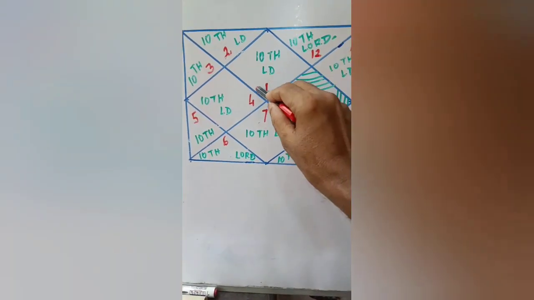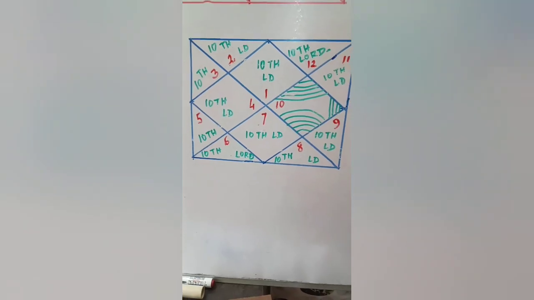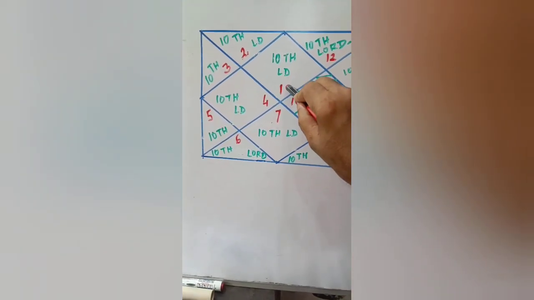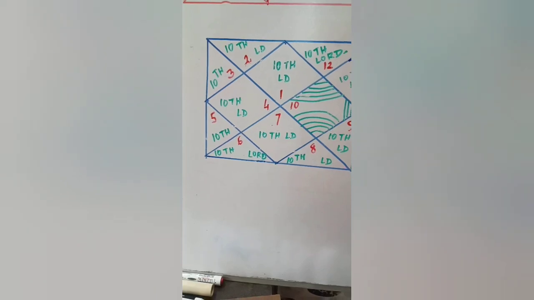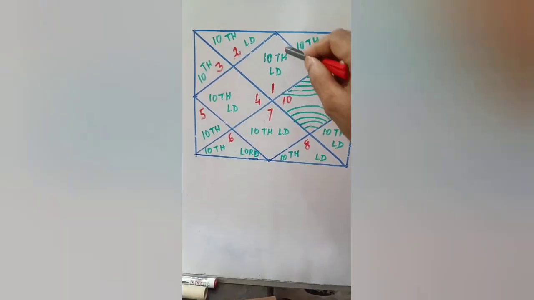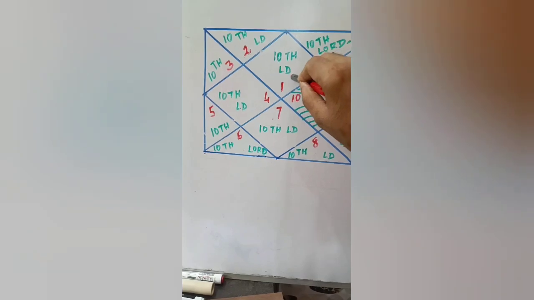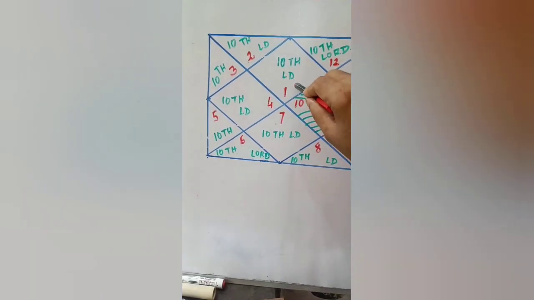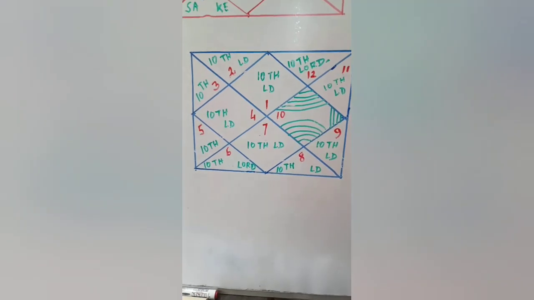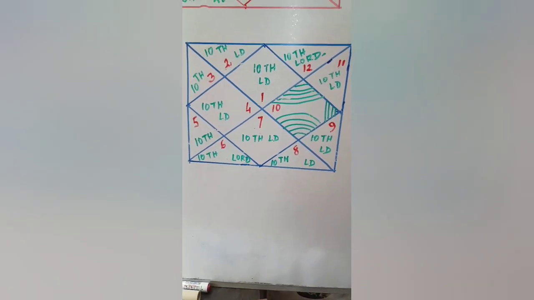Lagna is self-expression, self-deed. Actually, it is the health and appearance of the native, that is the personality of the native. So when the 10th house Lord is posited in the first house, the native's personality becomes modified. The native gets more strength to work hard.